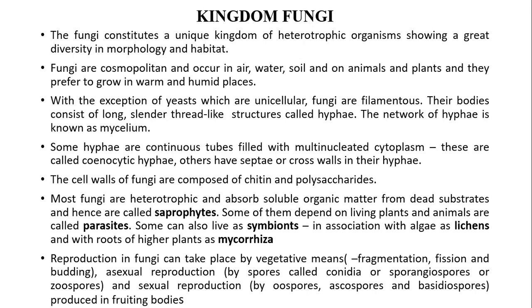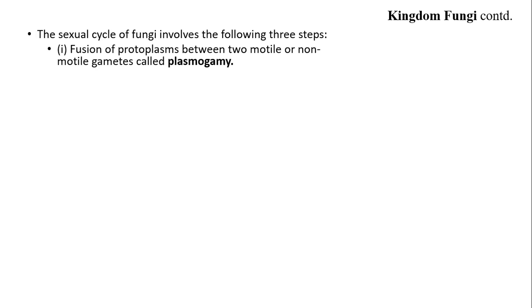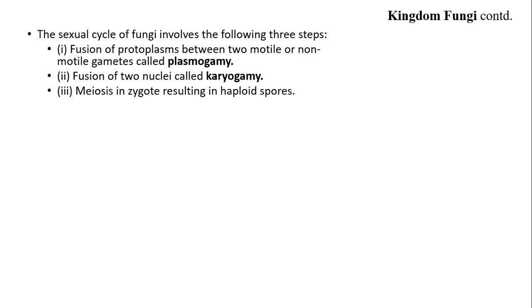Reproduction in fungi can take place by vegetative means, such as fragmentation, fission and budding. Asexual reproduction occurs by spores called conidia or sporangiospores or zoospores, and sexual reproduction occurs by oospores, ascospores and basidiospores, produced in fruiting bodies. The sexual cycle of fungi involves the following three steps. 1. Fusion of protoplasms between two motile or non-motile gametes. This process is called plasmogamy. 2. Fusion of two nuclei, known as karyogamy. 3. Meiosis in zygote resulting in haploid spores.